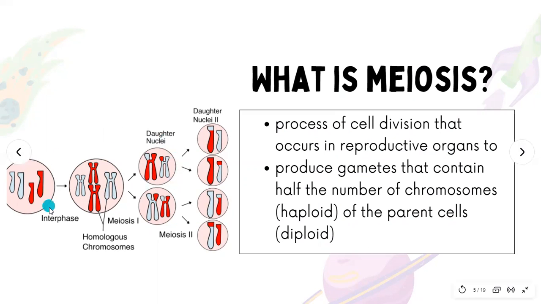For meiosis, you can see here, this is the overall view, where they also have an interphase, and then they are going to undergo meiosis 1 and meiosis 2. In the last video, when we mentioned mitosis, it only consisted of 4 phases, right? But now in meiosis, we have meiosis 1 and 2, so in total here we are going to have 8 phases. And the outcome will be daughter nuclei, which are haploid in number.